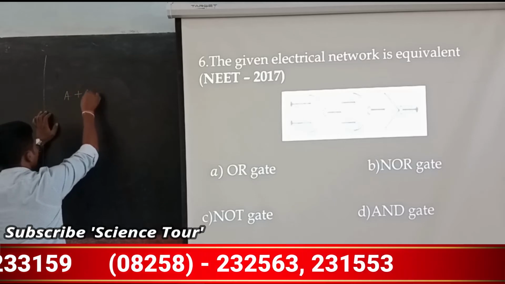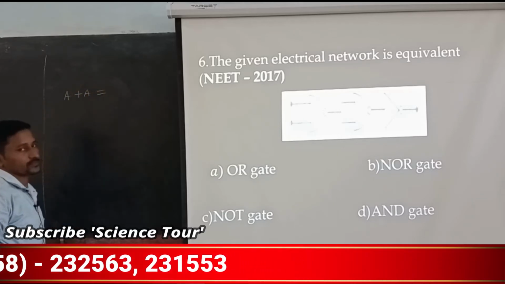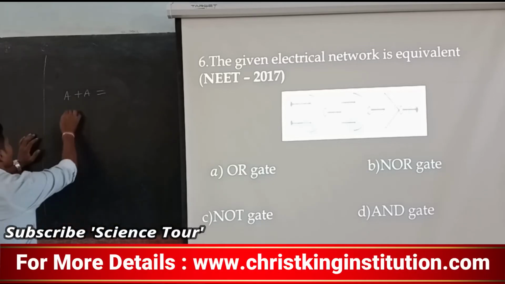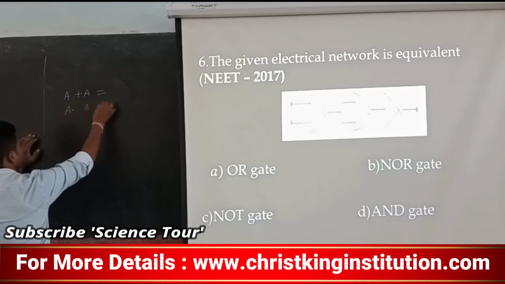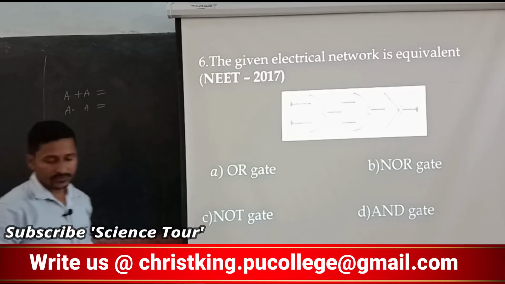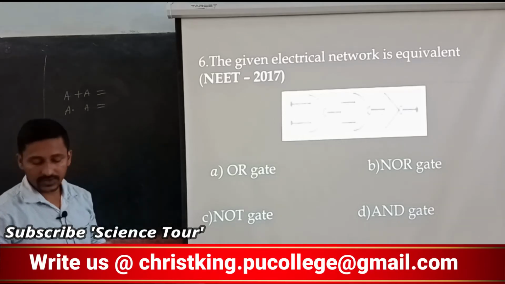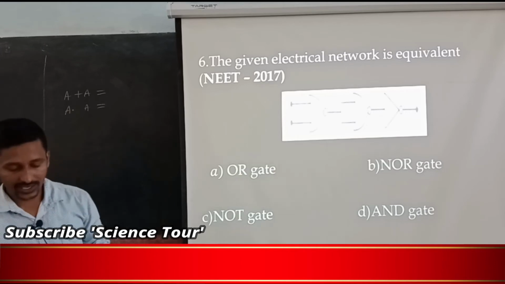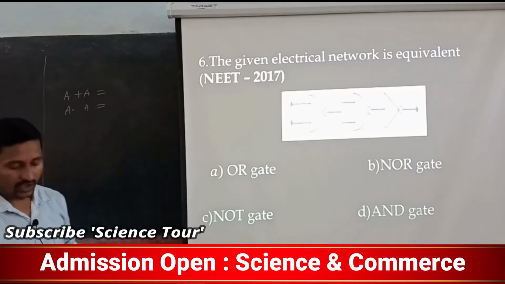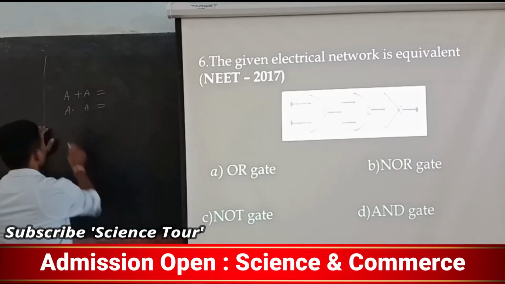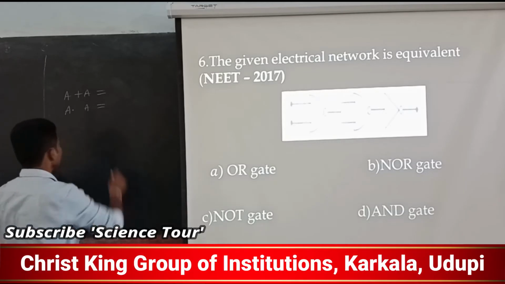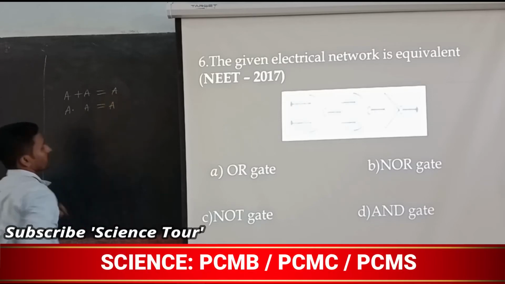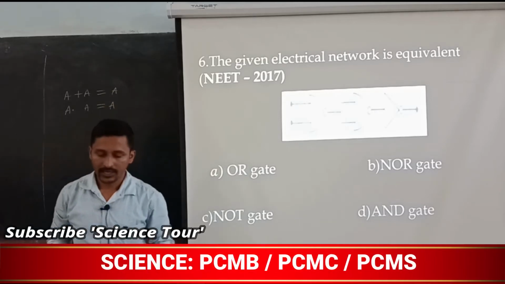A dot A, what happens? You can also write A plus B and A dot B. So A plus A means A itself, A dot A means A itself.